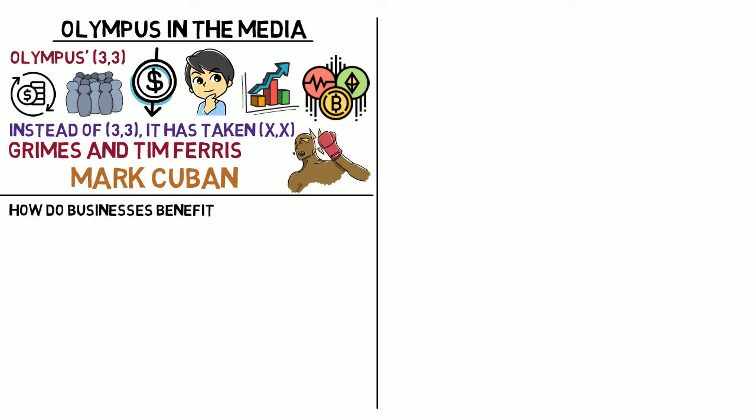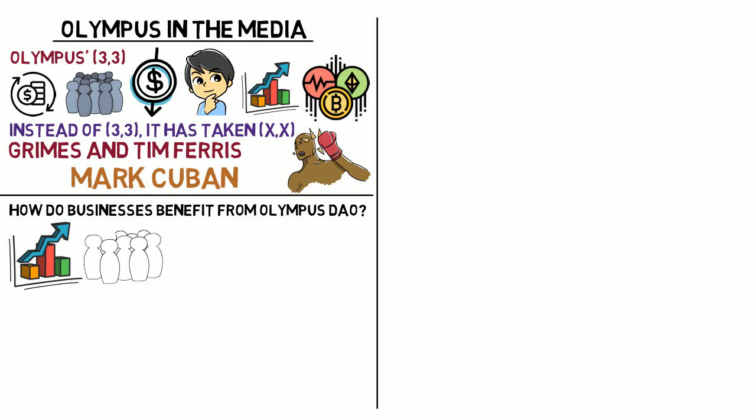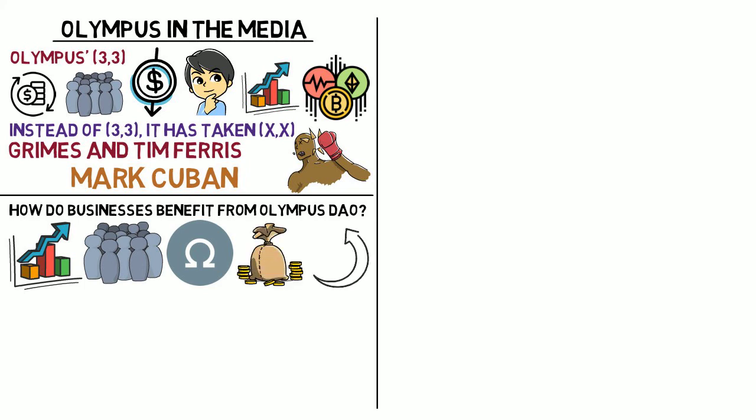How do businesses benefit from Olympus DAO? The high rate of return for staking OHM tokens is what encourages investors to buy OHM tokens from the open market and perform more bondings. Though OHM was designed to be a free float currency, its price will need to be relatively stable if it intends to fulfill its role. Just like the gold standard, OHM creates a free floating value on which its investors can always rely.